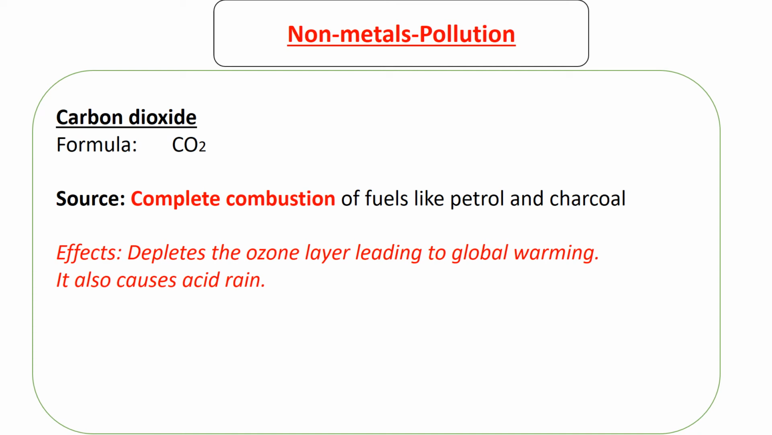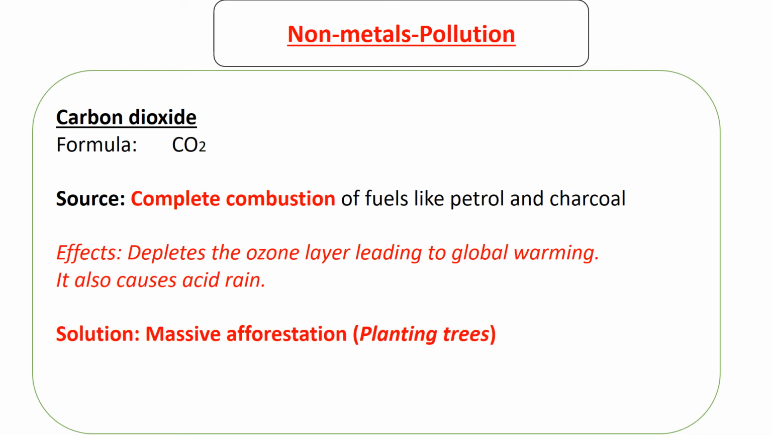Additionally, carbon dioxide dissolves in water to form an acid, and the result is also acid rain. So how do we deal with carbon dioxide? The only solution is massive afforestation, which is just planting a lot of trees. How does planting a lot of trees help with reducing the levels of carbon dioxide that are being emitted by burning and by humans?